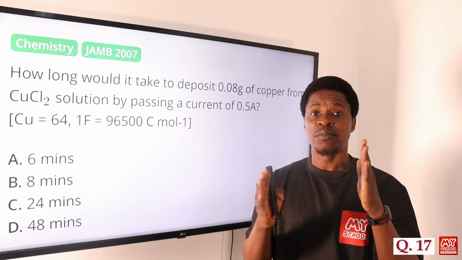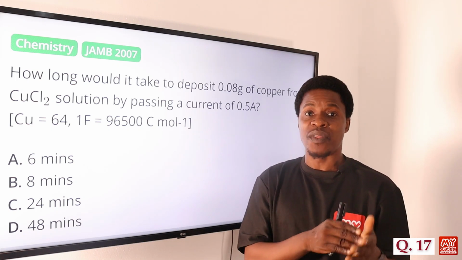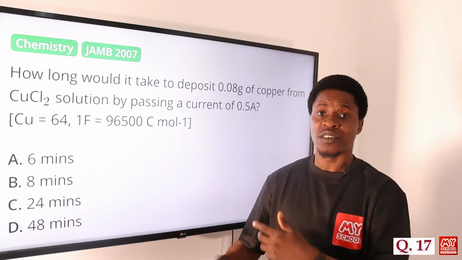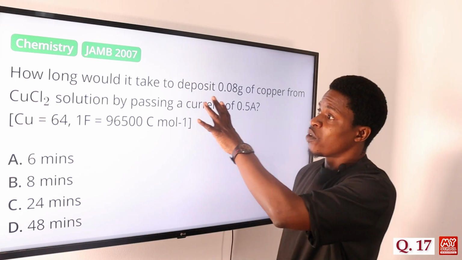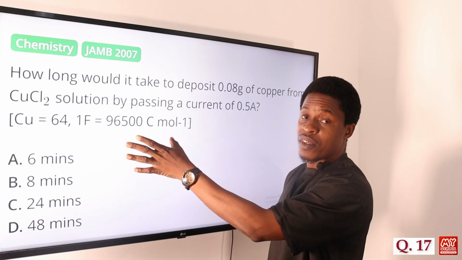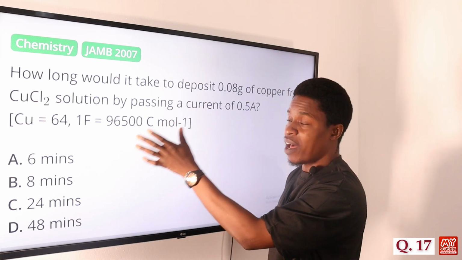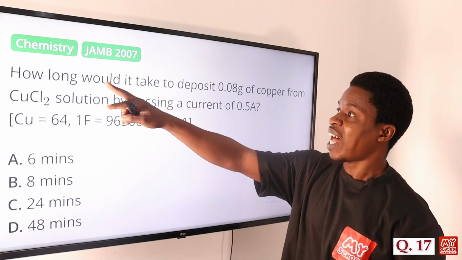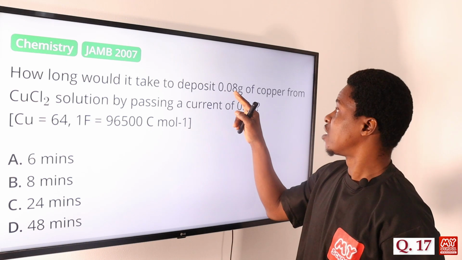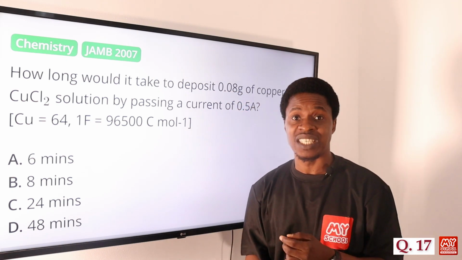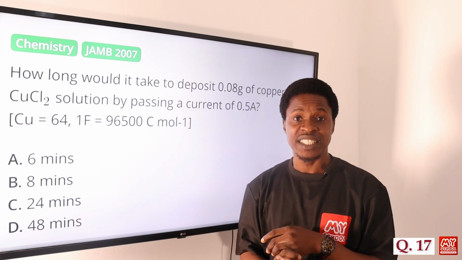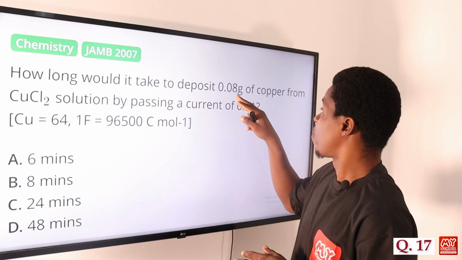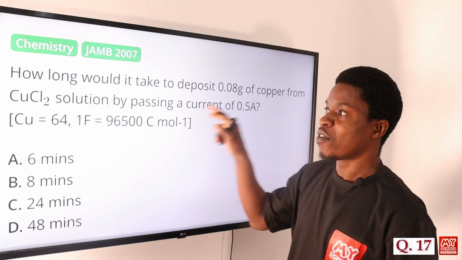Look at the relationship between the mass of a substance and the quantity of electricity that is passing through it, the current passing around it to be able to generate that. So we are looking at the relationship between the quantity of electricity in coulomb and the mass of that particular substance. The question says, how long will it take to deposit 0.08 grams? The first thing we need to know is what metal is going through electrolysis. We are depositing 0.08 gram of copper from copper chloride.